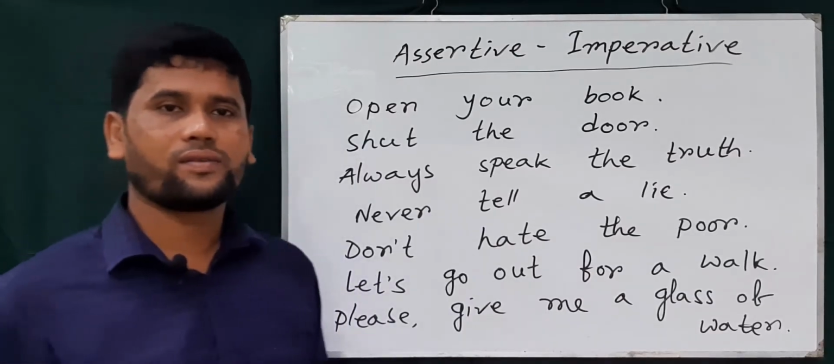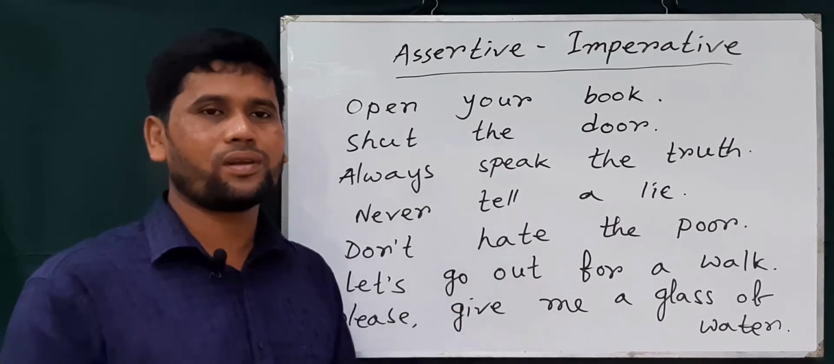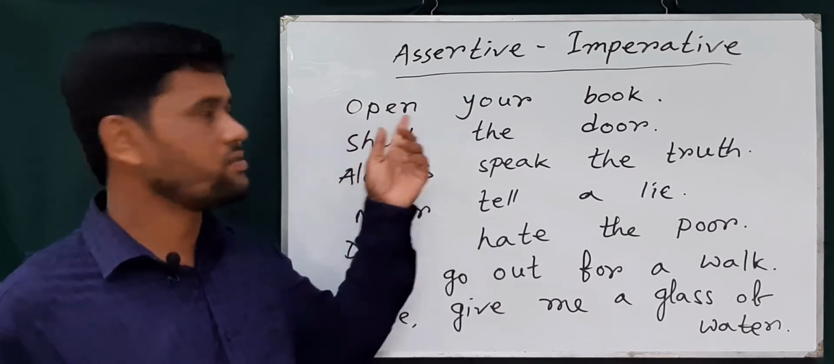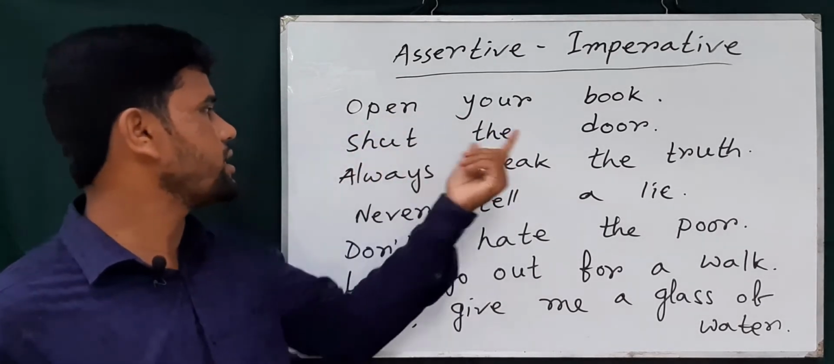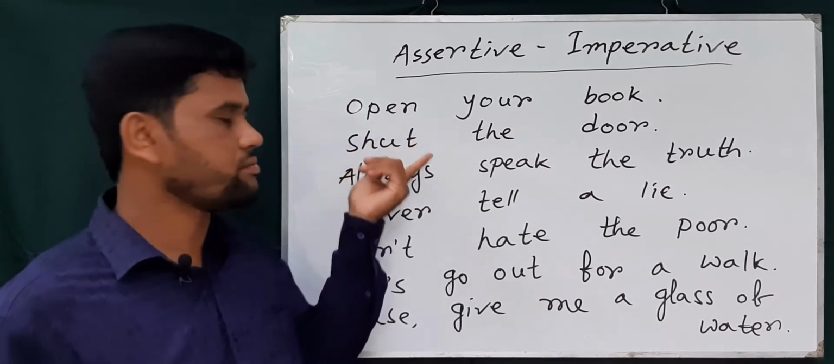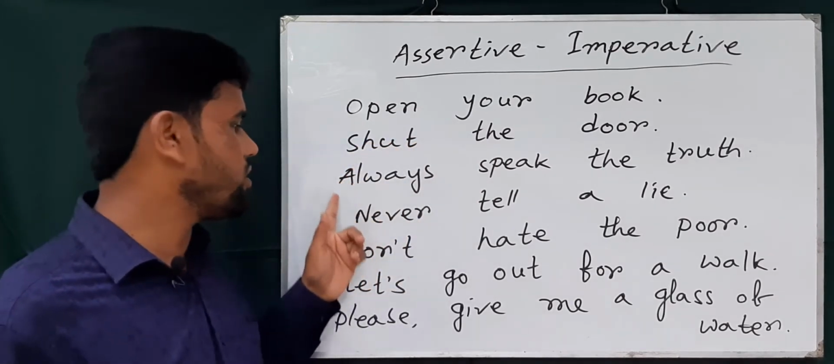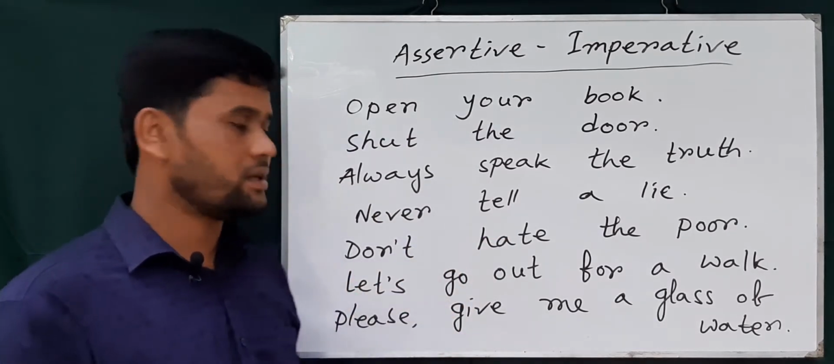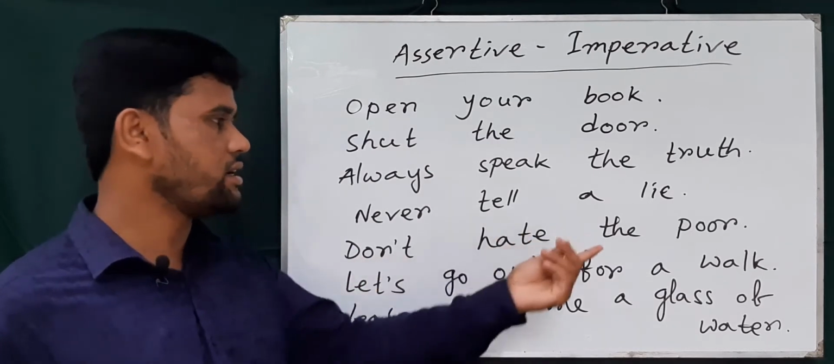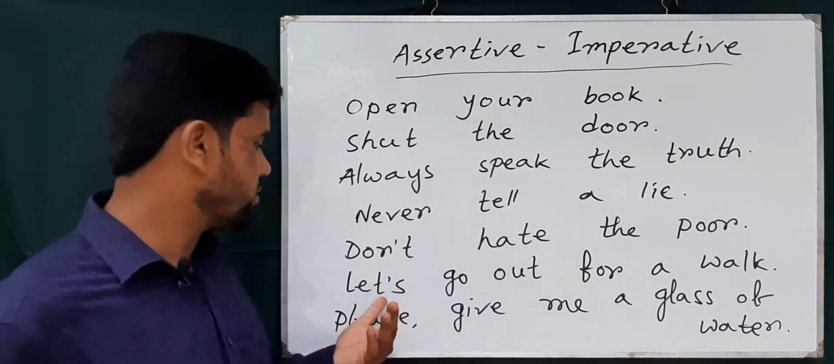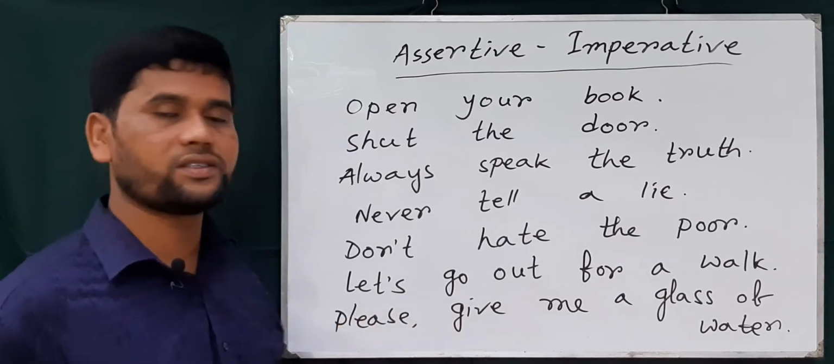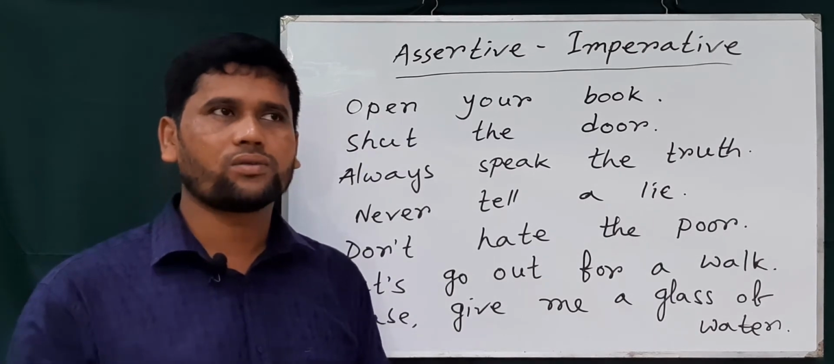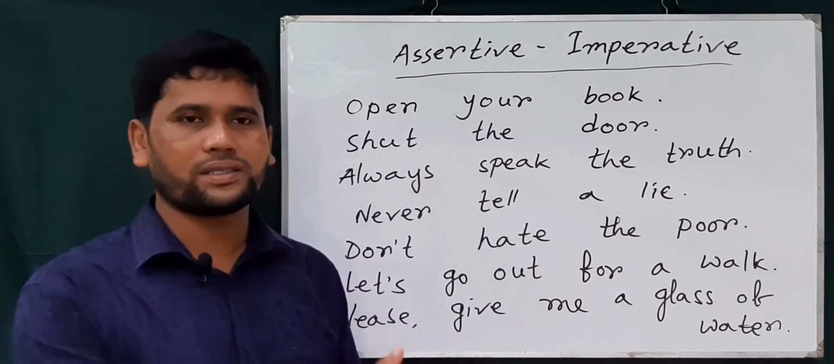So dear students, first I would like to give you some examples. I already mentioned that an imperative sentence starts with a verb. So here: open your book, shut the door. First we find the verb, and an imperative sentence may start with always or never and then a verb. When the sentence is negative, we can use don't or do not. Don't hate the poor. Or let's or let we can use at the beginning of an imperative sentence, and please or kindly. So these are examples of how we can identify a sentence from a passage.